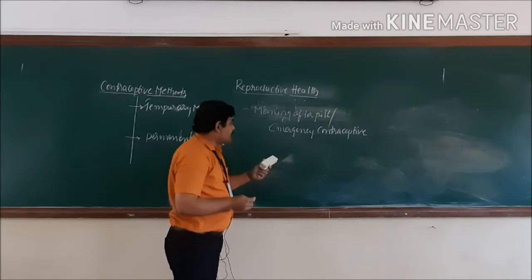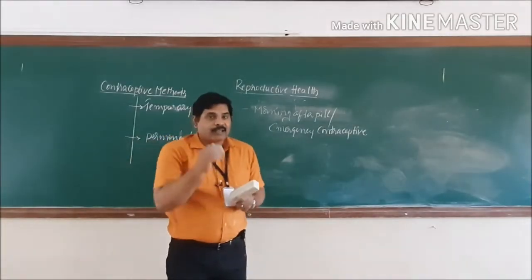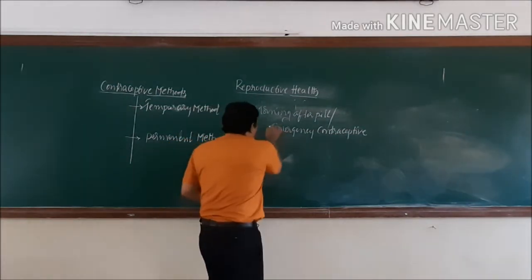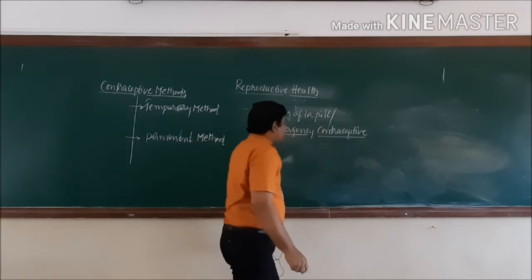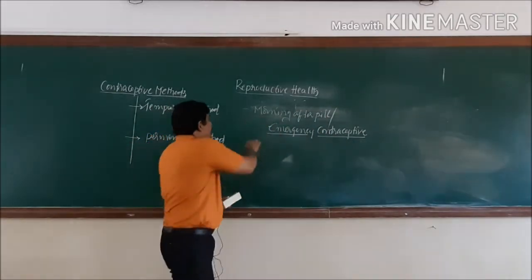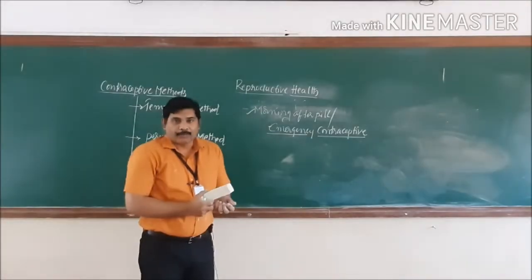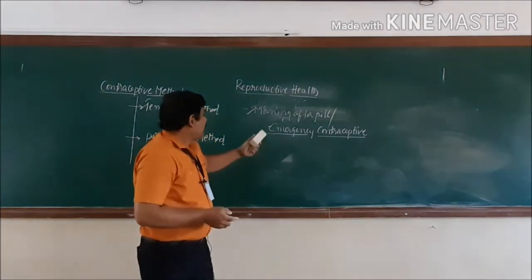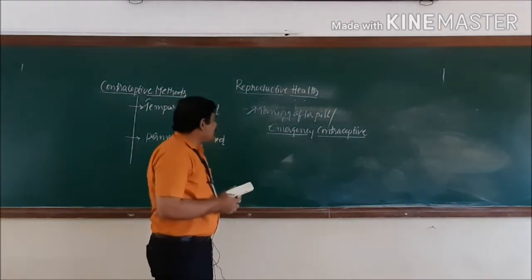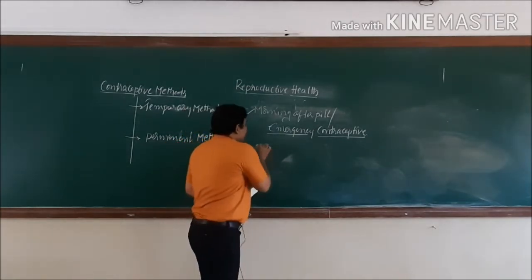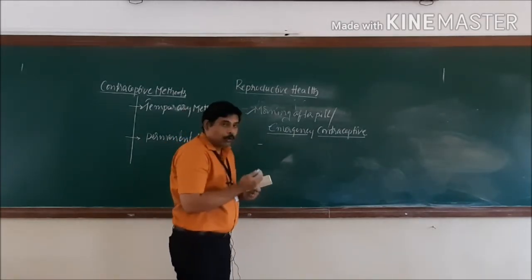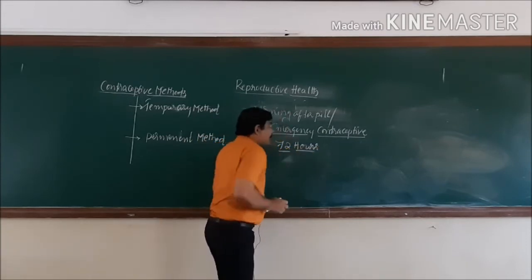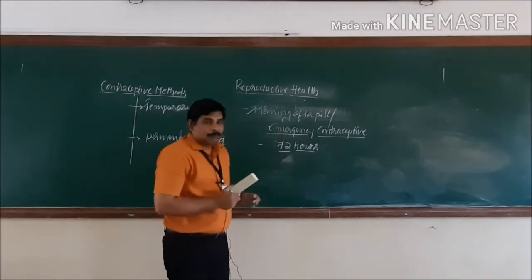So in that case, even after fertilization is done, if we want to stop it, generally we go with the morning after pill, so we call it an emergency contraceptive also. If you see the name, it gives a wrong opinion that every day in the morning we need to take this pill. This doesn't mean taking the pill every day in the morning. Actually, the real meaning is that if you take this pill even up to 72 hours after the coitus, this pill functions.